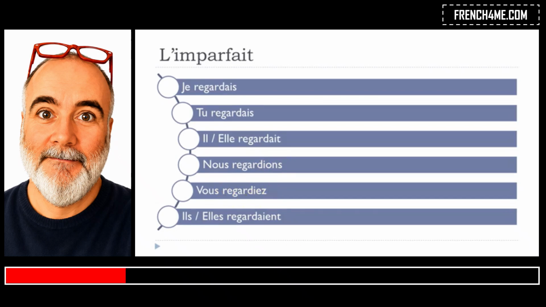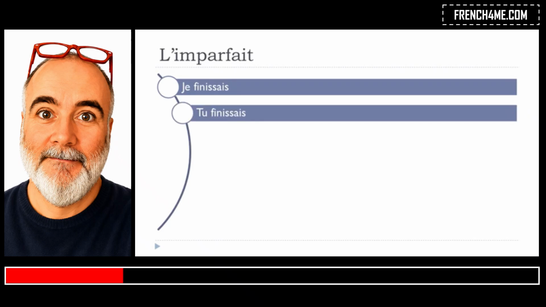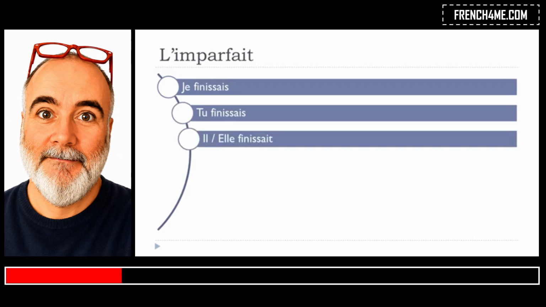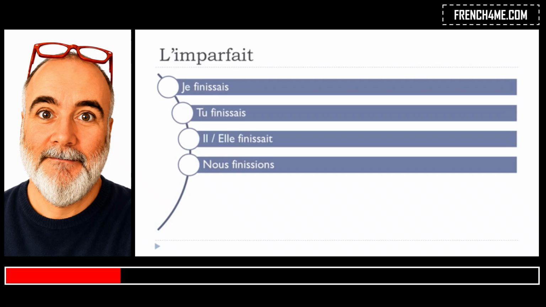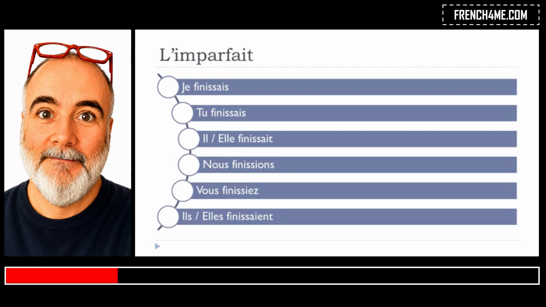All right, let's see finir now. Je finissais, tu finissais, il finissait, elle finissait, nous finissions, vous finissiez, il finissait, elle finissait. Okay, so same thing here. Have a look. Finissait, finissait, finissait, same form. And then finissait here, same form. I mean phonetically, okay? And then ion, finissions, and then finissiez.